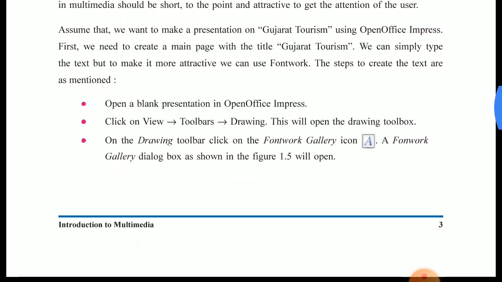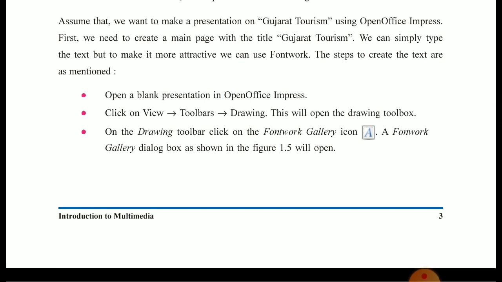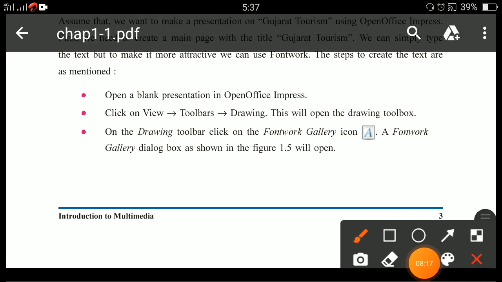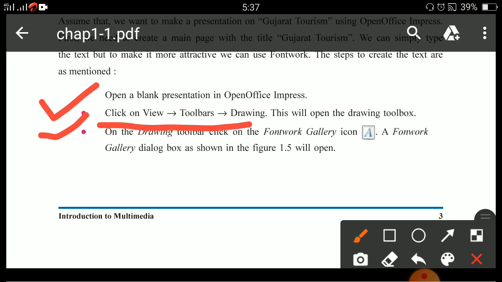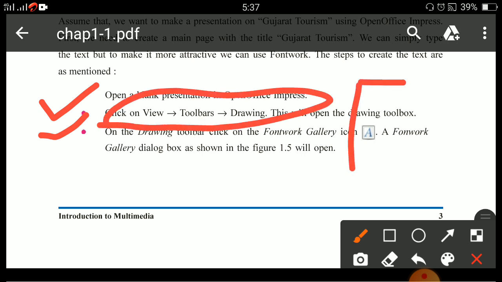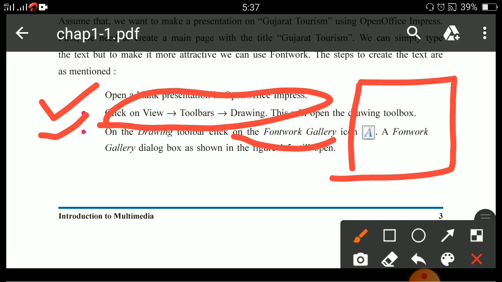Now I want to make one slide, one presentation, of the words Gujarat Tourism. So we have to consider the following steps. First, I have to open a blank presentation in OpenOffice Impress. Then click on View, Toolbars and Drawing. Whenever I click on View, Toolbars and Drawing, one dialog box opens. In that you have to choose Fontwork Gallery, or you can directly click on this option A.